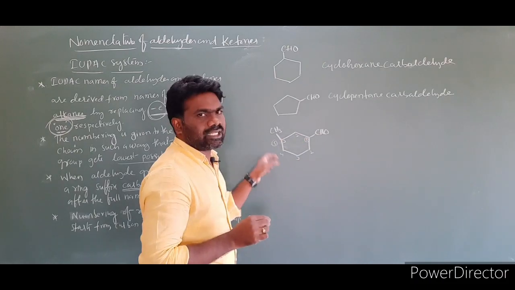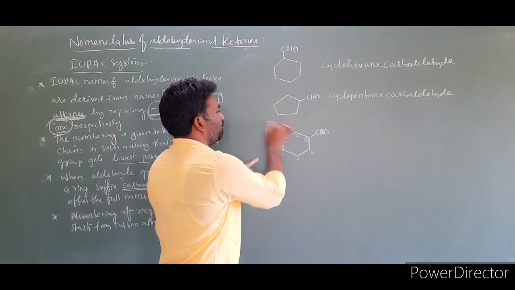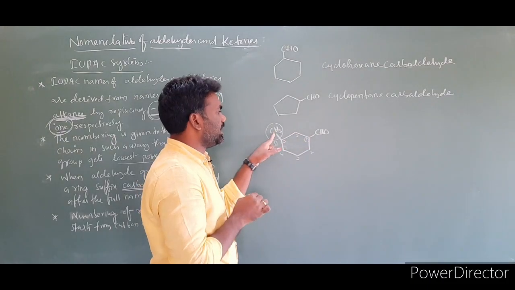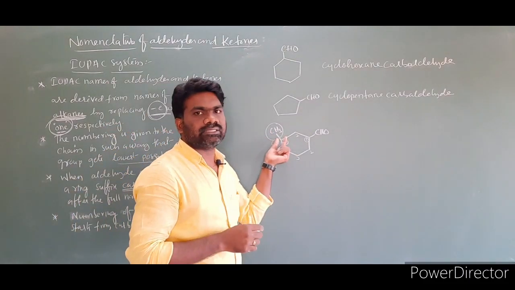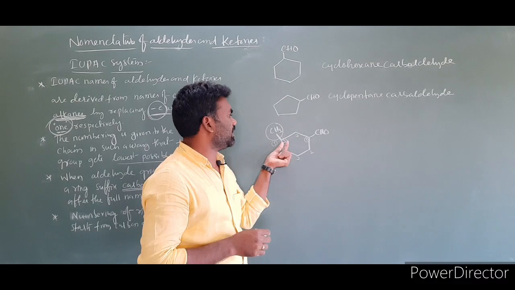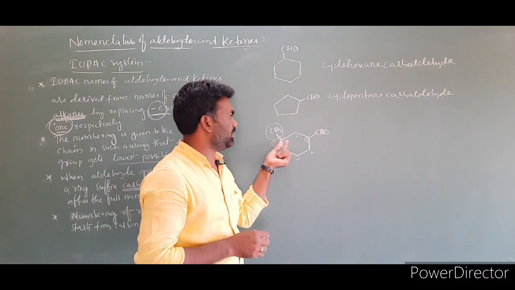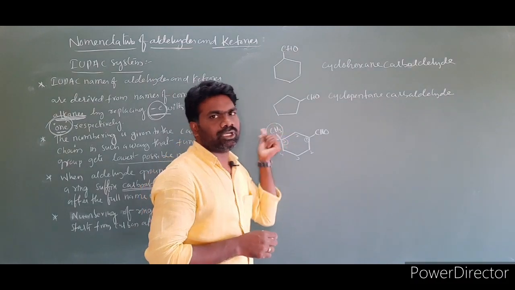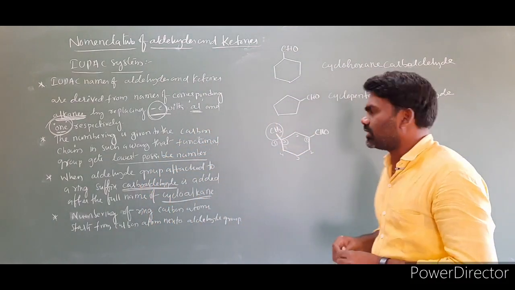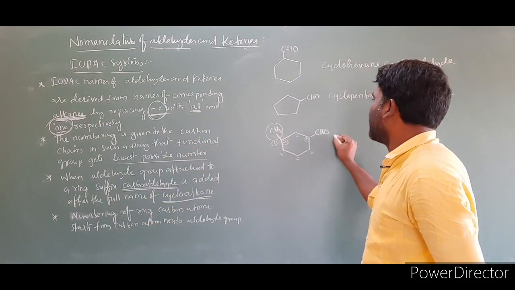In the clockwise direction you get the methyl group at the 5th position, but in the anti-clockwise direction you get it at the 3rd position. So we have to number the ring in such a way that the substituent gets the lowest possible number. So at the 3rd position we have methyl.